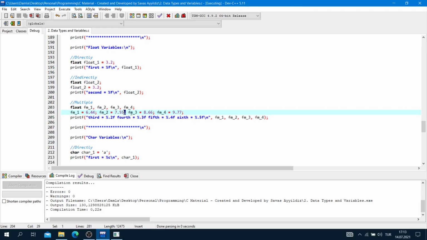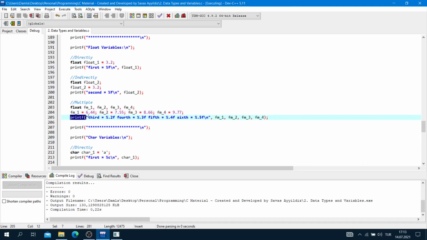Float multiple 3 is equal to 8.66 and semicolon. Float multiple 4 is equal to 9.77 and semicolon. Okay, we will print them.